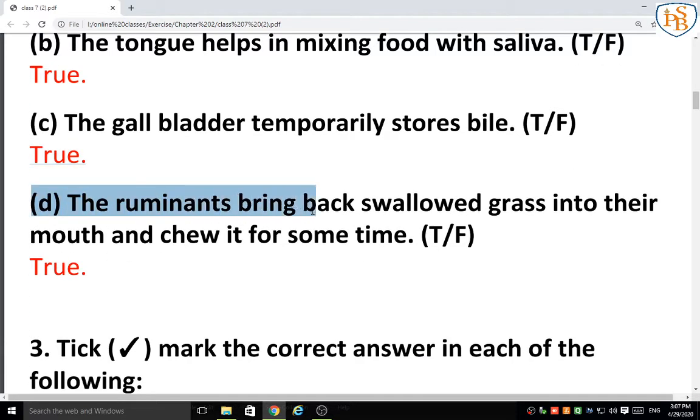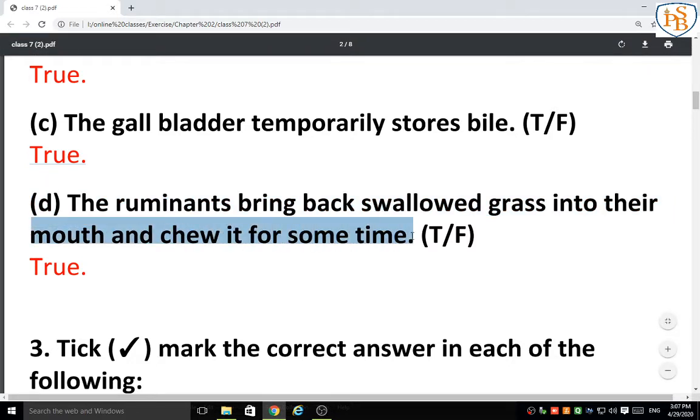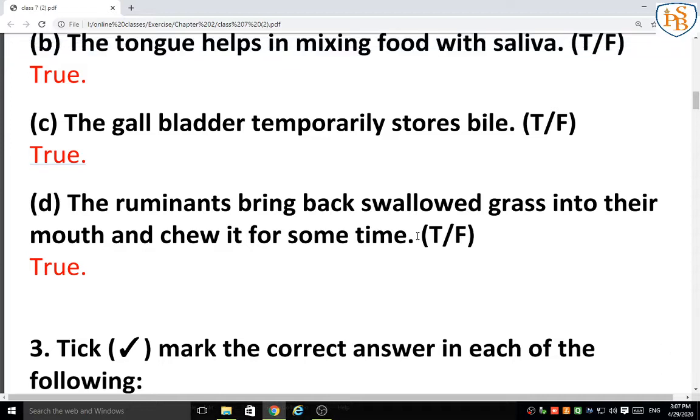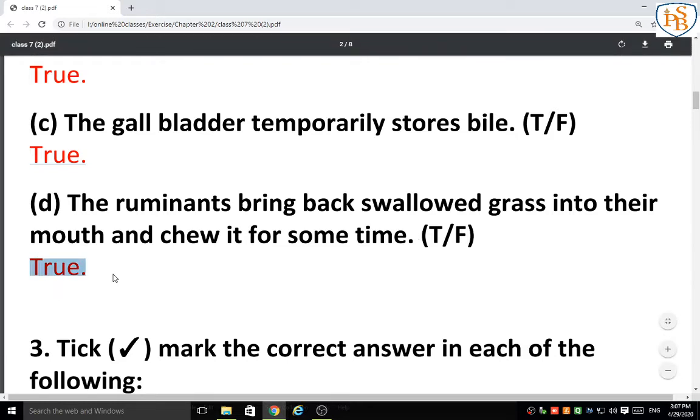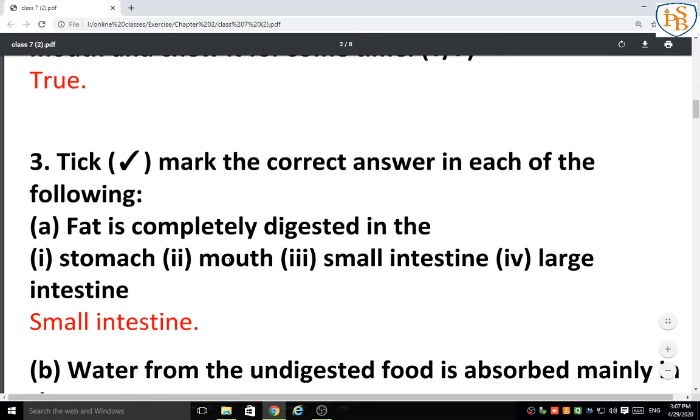Next one: ruminants bring back swallowed grass into their mouth and chew it for some time. We have learned about the process of rumination in grass-eating animals, where they do not eat as humans do. We first chew, cutting the food, and then swallow. But in the case of ruminants, first they swallow it, then return the partly digested food, the cud, to the mouth, and then again they start chewing. So here the answer is true. I hope that you have written all the true and false answers correctly.